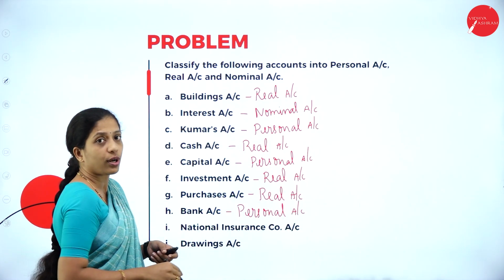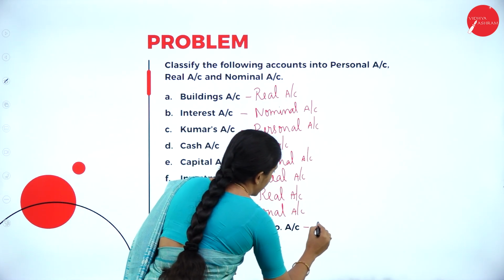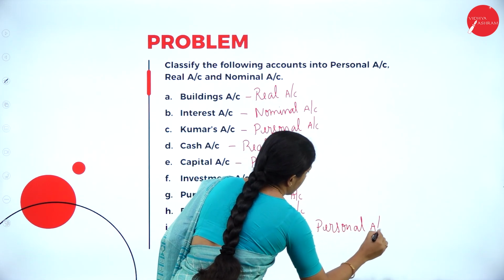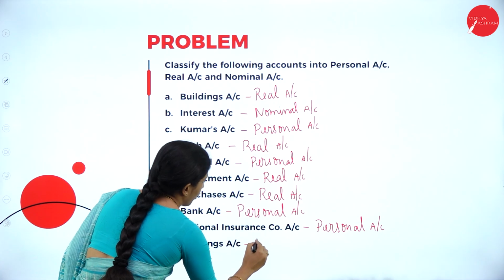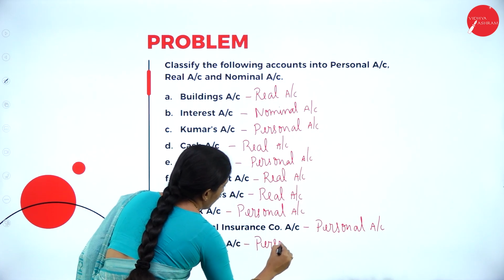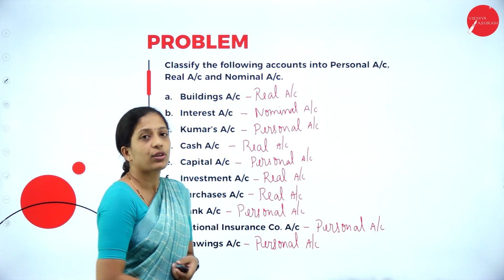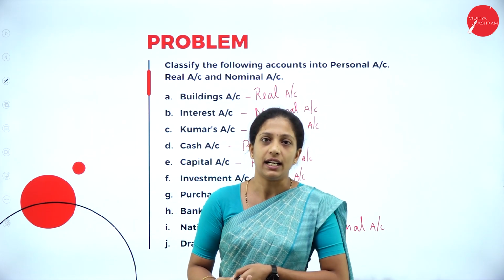Next, national insurance company account. It is also related to an institution or organization, so it is a personal account. Next, drawings. Drawings also related to a person, so personal account. So, this is how you are going to classify them into real, nominal and personal account.